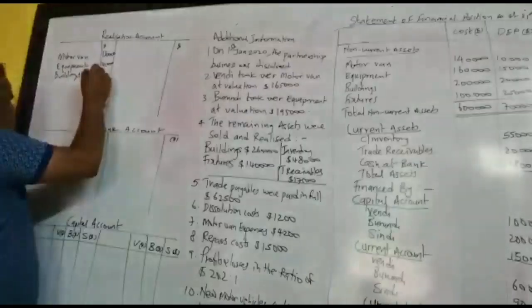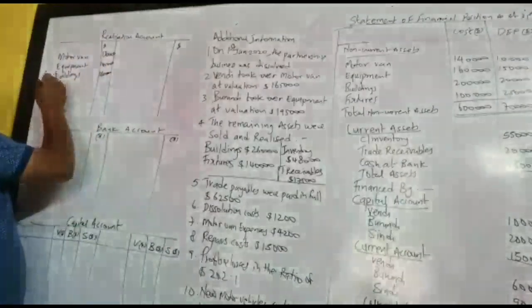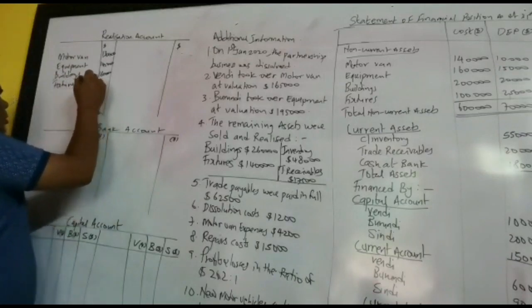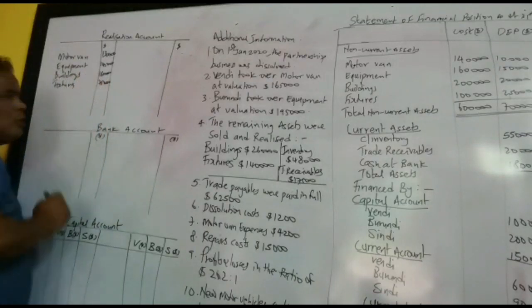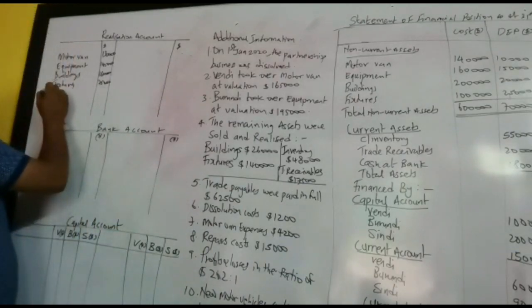180,000. Then we have fixtures 75,000. So first we have to copy all the assets. We have inventory.